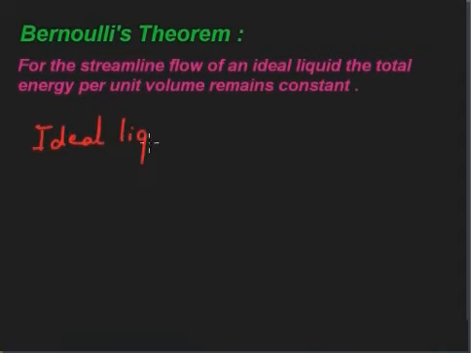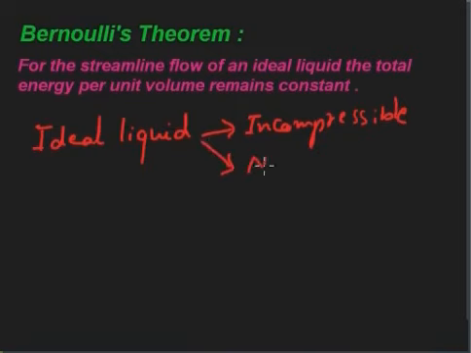Ideal liquid. Now whenever we are using the word ideal liquid, it is one which is perfectly incompressible. So first thing is that it must be incompressible. So it must be perfectly incompressible. And second important thing is it should be non-viscous. So ideal liquid means which is perfectly incompressible and non-viscous.